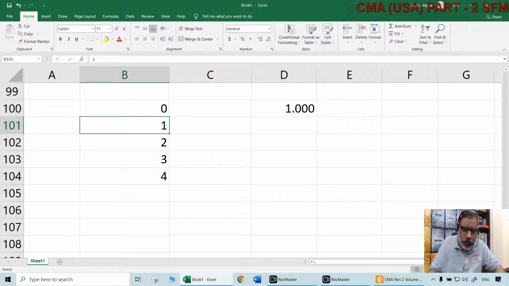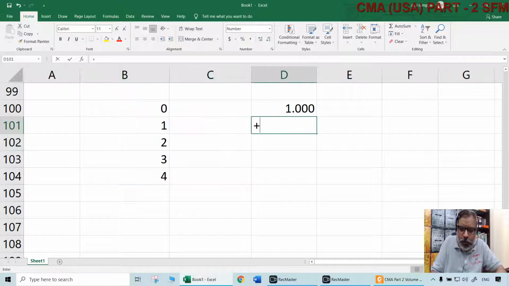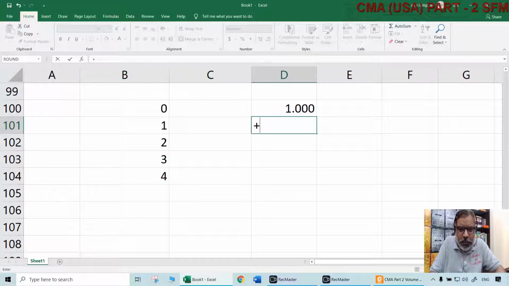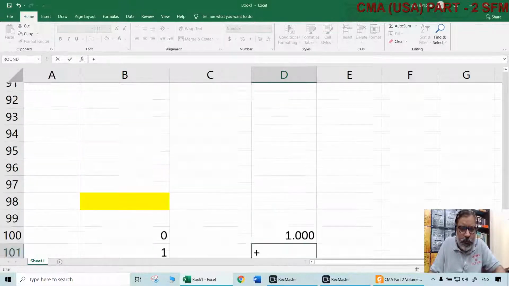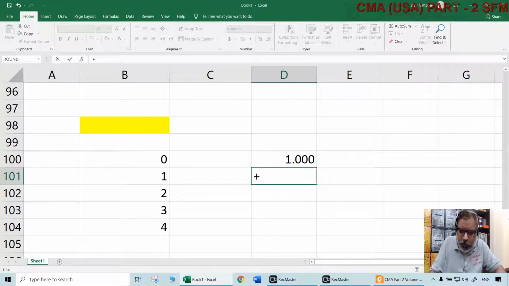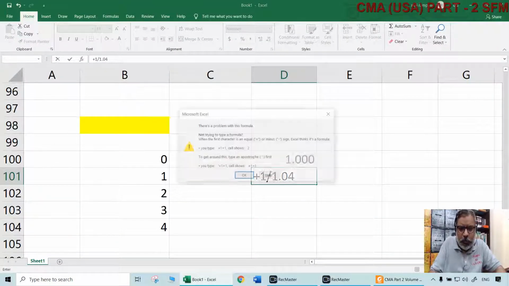Beginning of year 2. So this is beginning of year 1 means now. Beginning of year 2 means end of year 1. Beginning of year 3 means end of year 2. So end of year 1 we know whatever the rate it is. Let us take the same example of how much we took here, 4%, right? 1 divided by 1.04.